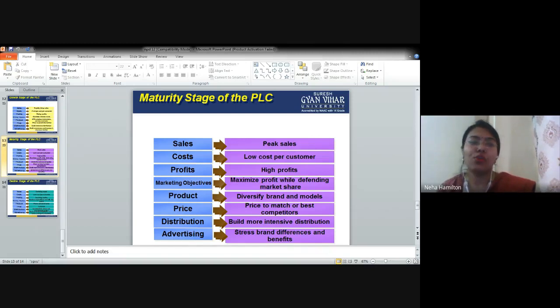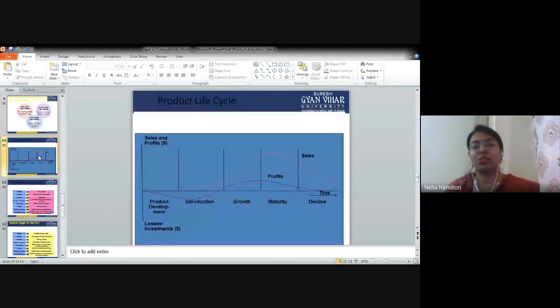Then, let's talk about the maturity stage of the product life cycle. Let's go back to the graph and see how the maturity stage looks. There will come a peak and then your sales is going to decline gradually, right? So these are the basic features of the maturity stage.